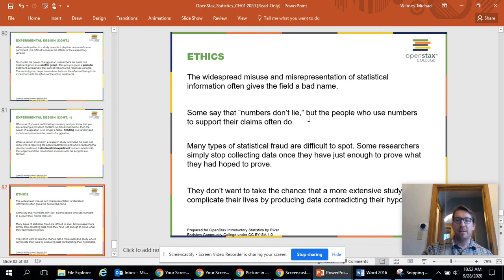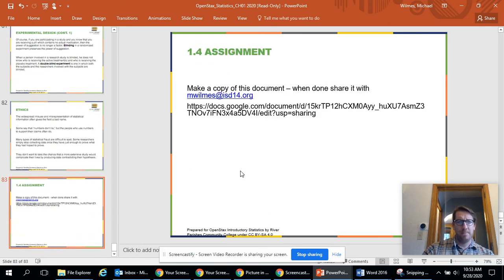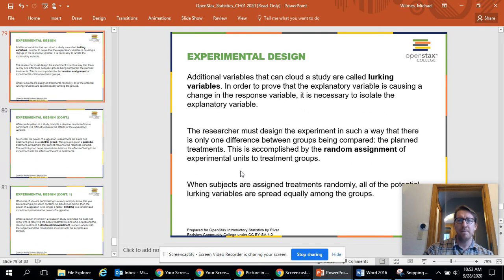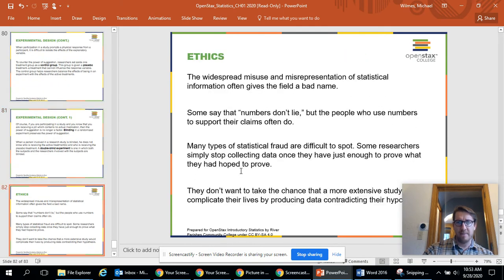It's sometimes difficult to spot. Researchers can sometimes stop collecting data once they have enough to prove what they want to prove. And sometimes they don't do an extensive study to get enough of the information they're trying to get. So that's a really broad overview of ethics and bias in statistics with some vocabulary.